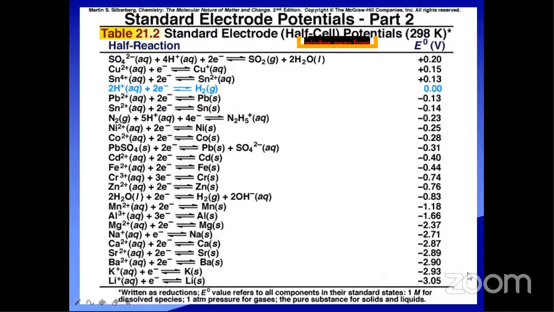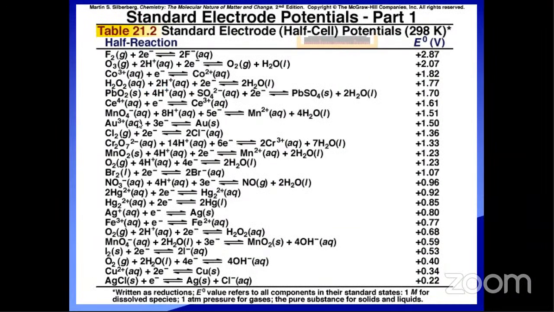Why? Because based on the reduction potential values, the lithium ion has the least value, minus 3.05 volts. That's why lithium can act as a strong reducing agent in the entire periodic table.